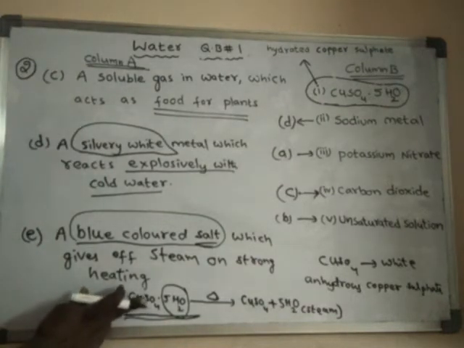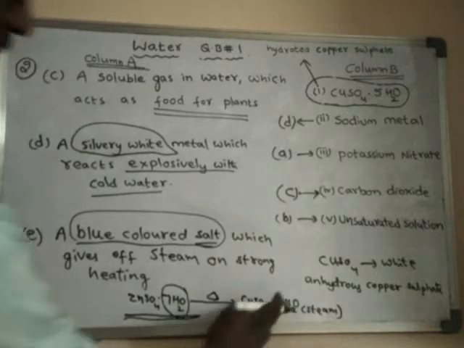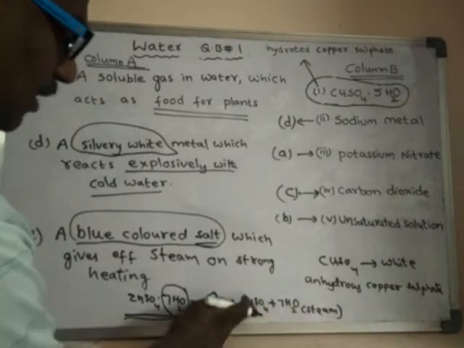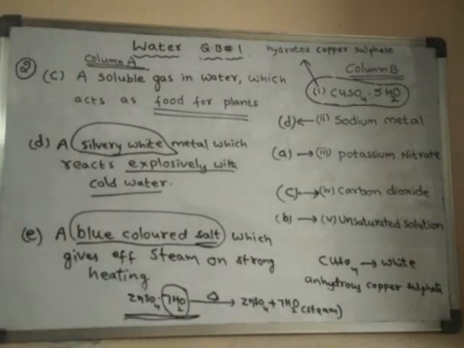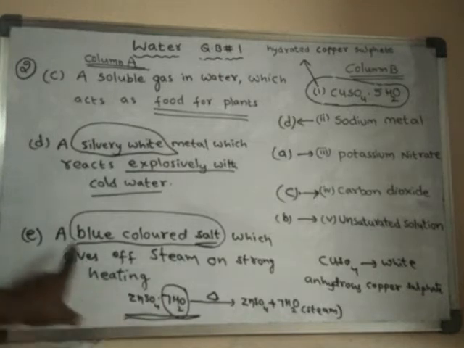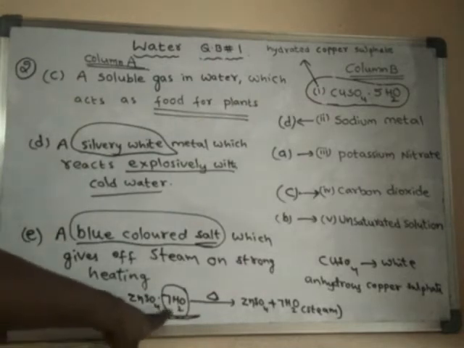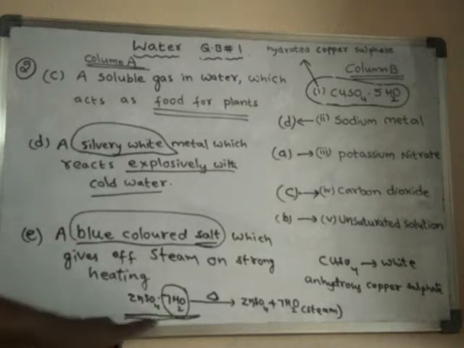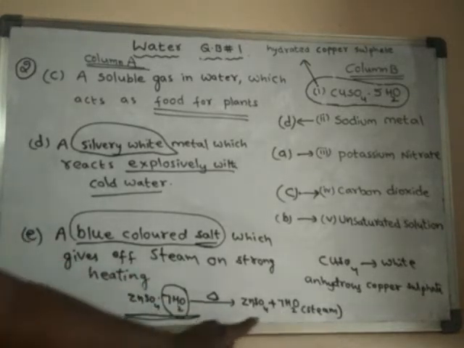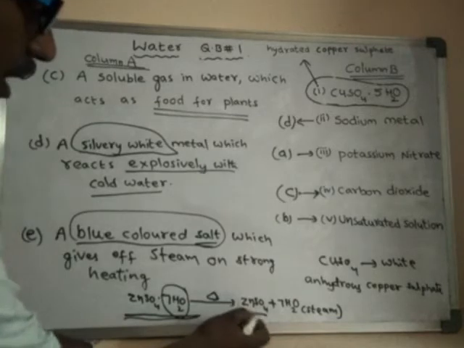Suppose it is zinc, generally zinc sulfate will contain 7 water molecules. So it is called hydrated zinc sulfate. The color of this one is white, but here in the question it is blue, so the answer is the copper one. But I am just explaining this. This is also a hydrated salt. If you heat this one, it will lose its water of crystallization in the form of steam, and zinc sulfate is left over.